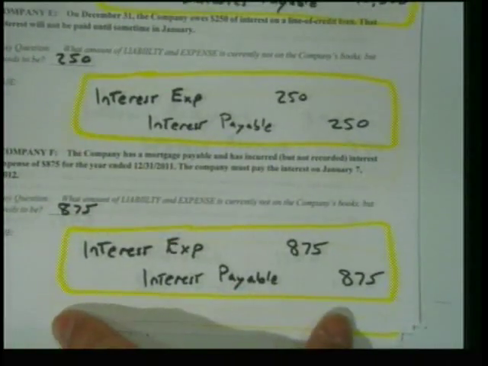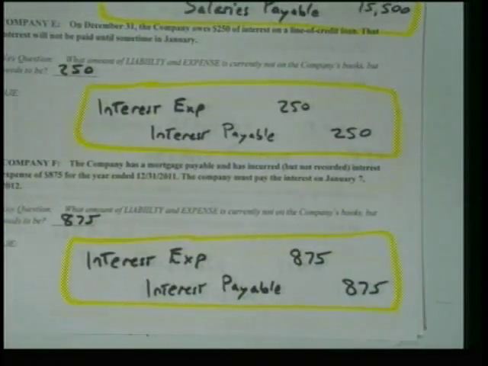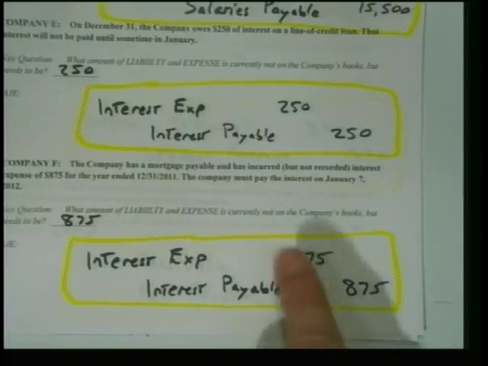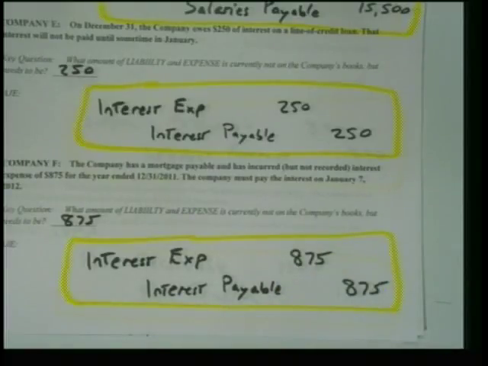Okay, company F. The company has a mortgage payable and has incurred but not recorded interest expense of $875 for the year ended 12/31 of 2011. We must pay the interest on January 7th. Okay, what amount of liability as of 12/31 is not on the books but needs to be? $875. And there's our journal entry.